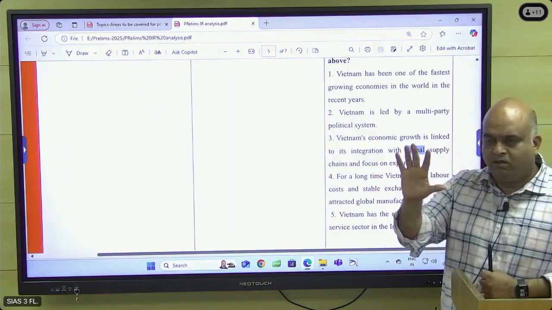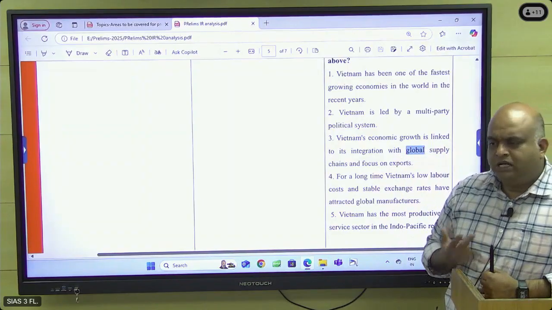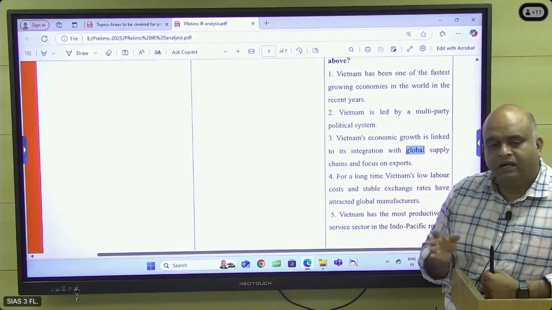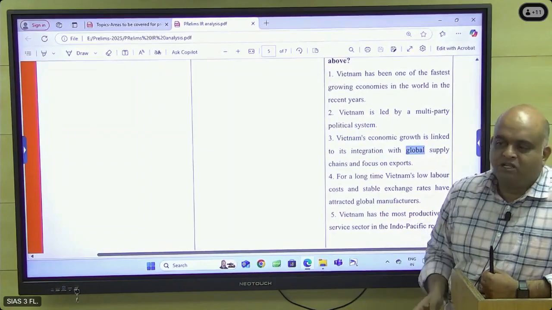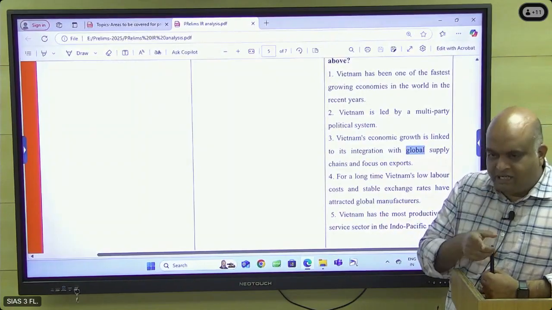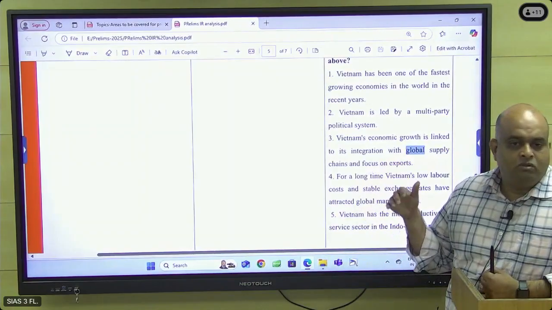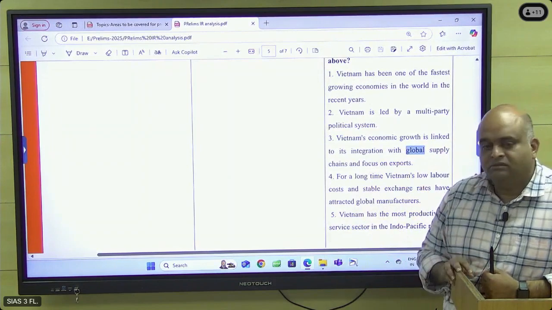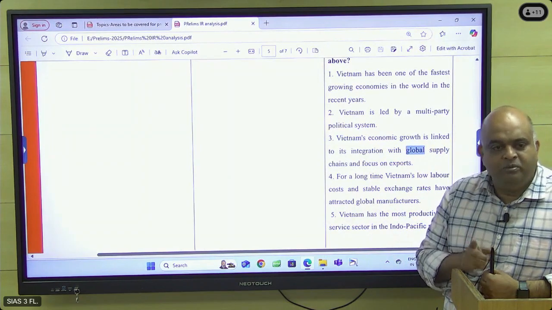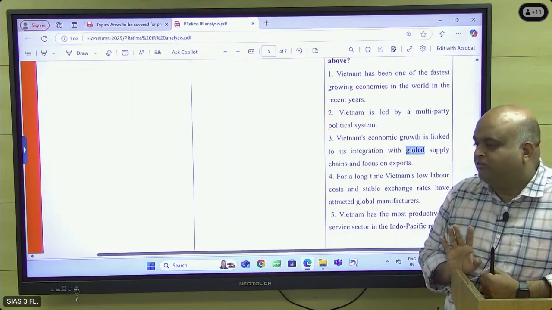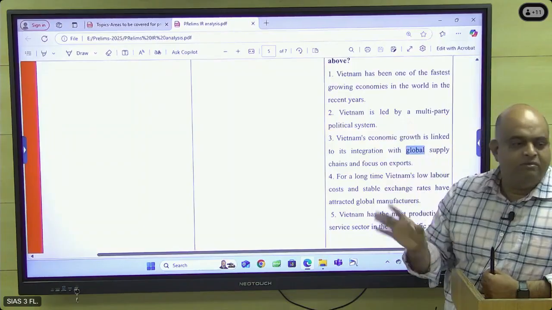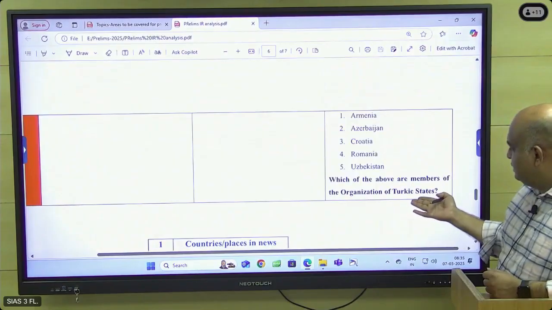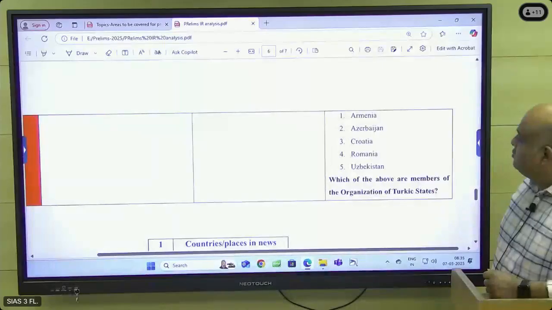Five statements they are giving about a particular issue. Two statements we will know. Two statements which are given we will not know, whether they may be correct or may not be correct. But one statement is 100% wrong. So if you check that statement, you can easily eliminate it. So the point is UPSC is not expecting that everybody should know every fact. But you should definitely know the one thing that is wrong. If you know that, automatically you can eliminate. Like that questions will be there. And what all the organizations in the Turkic states. Like that questions were there.